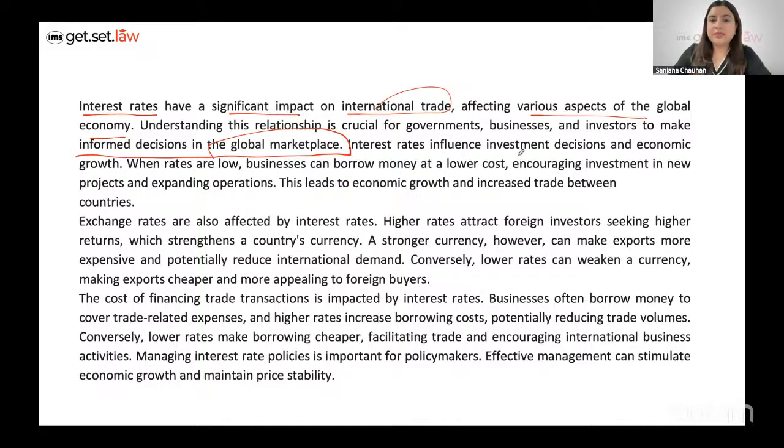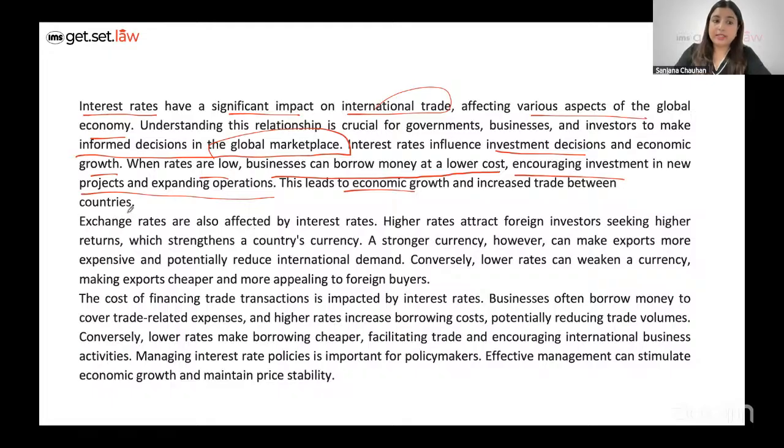So interest rates, what do they do? They influence investment decisions and economic growth. When rates are low, businesses can borrow money at a lower cost, which will encourage investment in new projects and expanding operations, which leads to economic growth. So low interest rates can increase economic growth. Businesses can borrow more money at lower cost, encouraging investment.